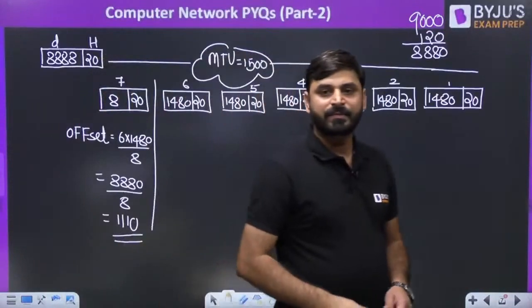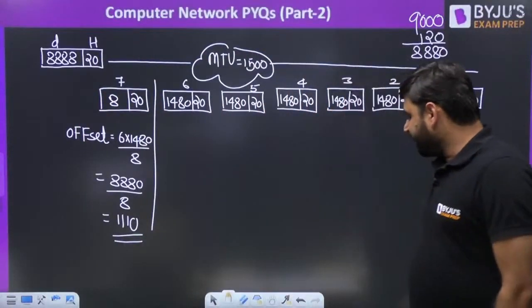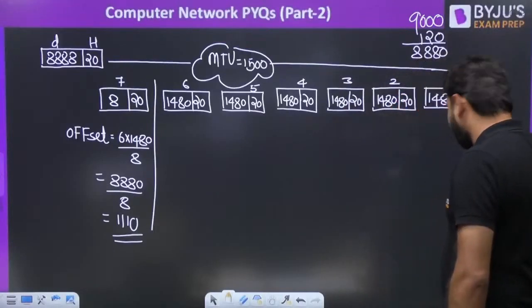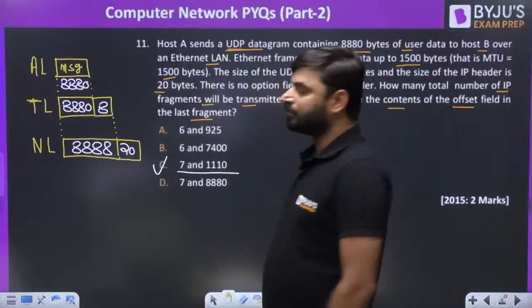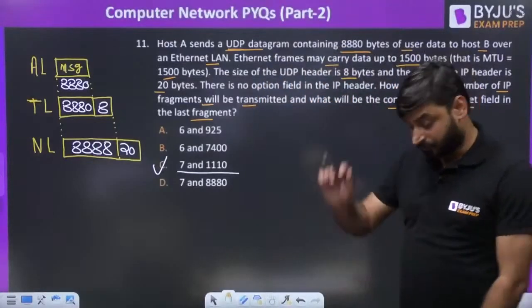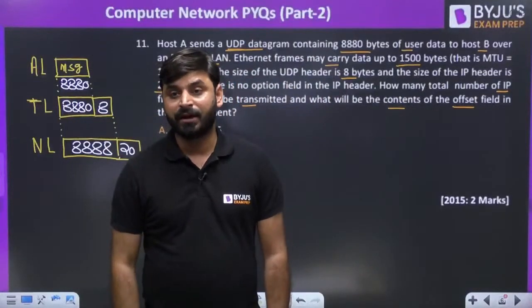Is it clear or not? So the correct answer for this question number 11 will be 7 and 1110. This is one of the best questions of fragmentation till now in the GATE.